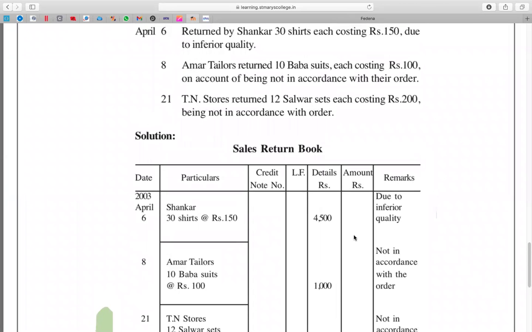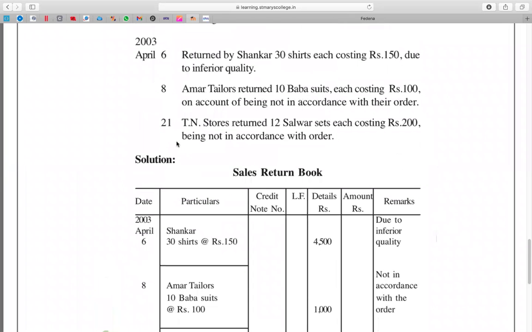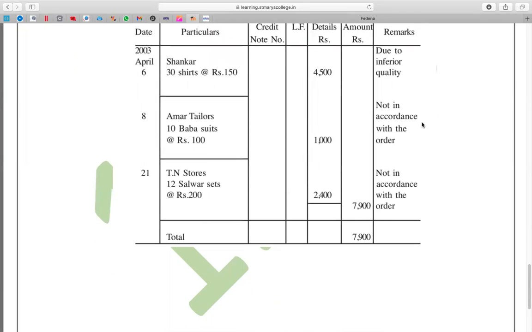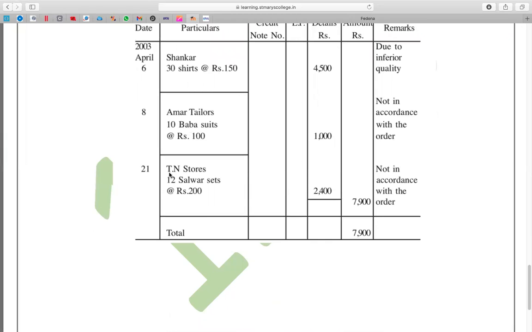Next, on 21st of April 2003, TN Stores returned 12 silver sets, each costing 200. TN Stores is the customer, and the 21st is the date. They have returned 12 silver sets, each costing 200.